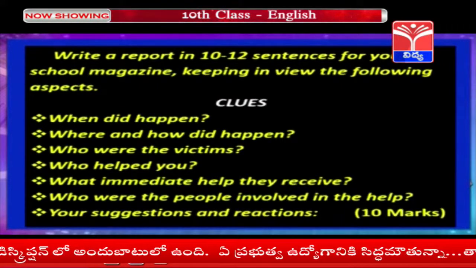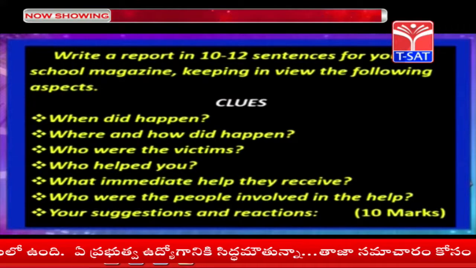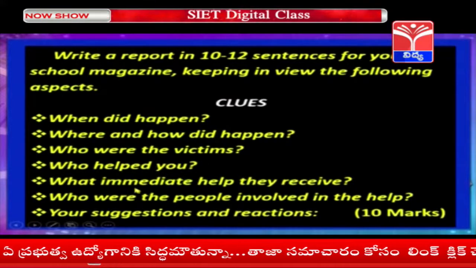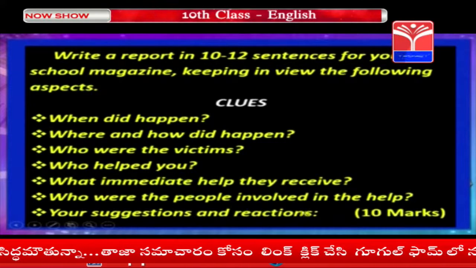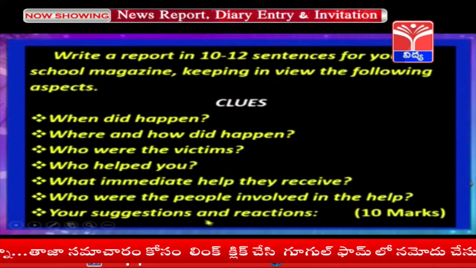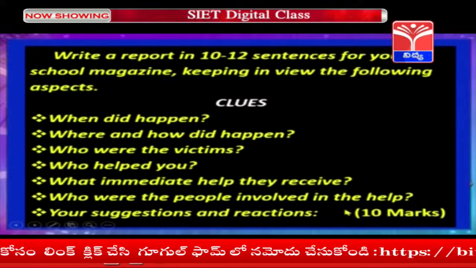Clues. When did it happen? Where and how did it happen? Who were the victims? Who helped you? What immediate help they received? Who were the people involved in the help? And write your suggestions and reactions. In the examination, it carries 10 marks.